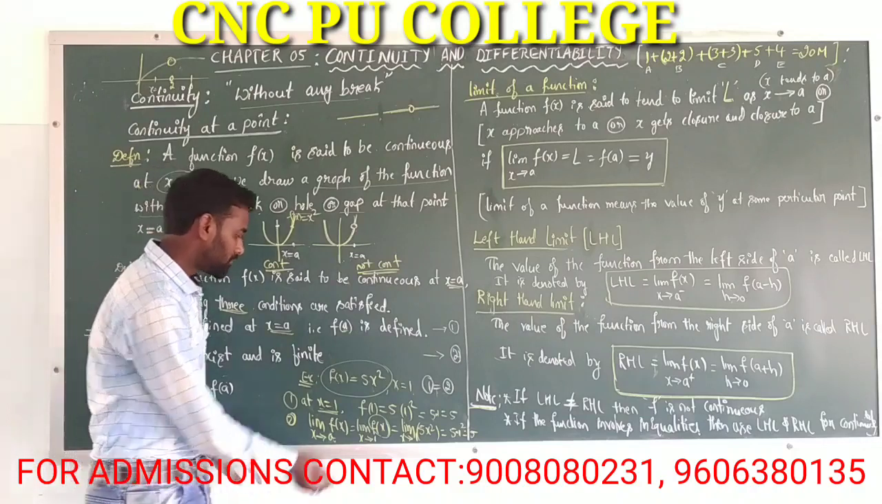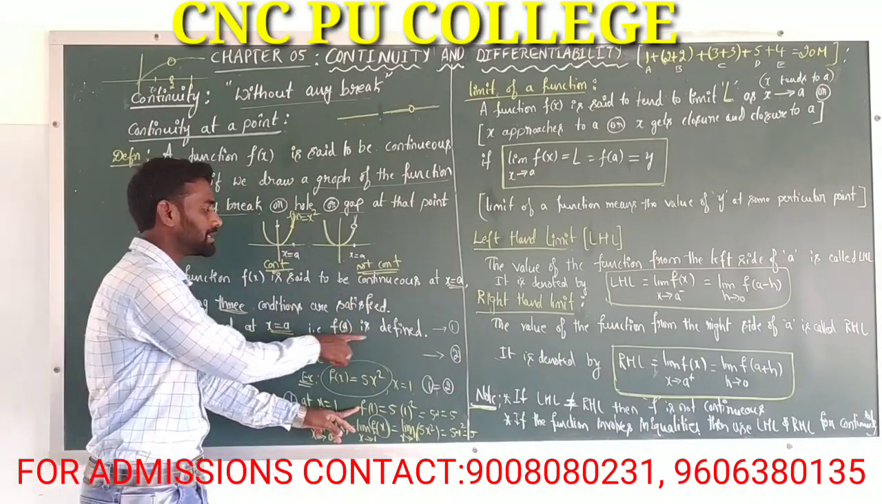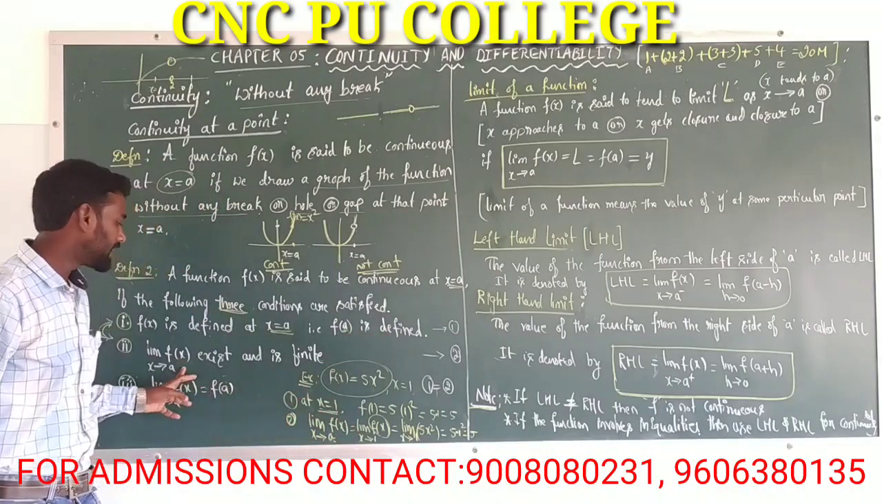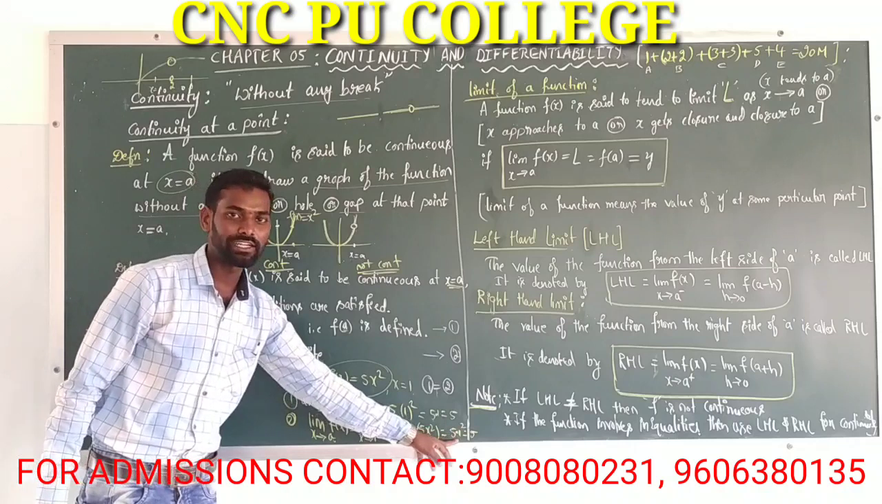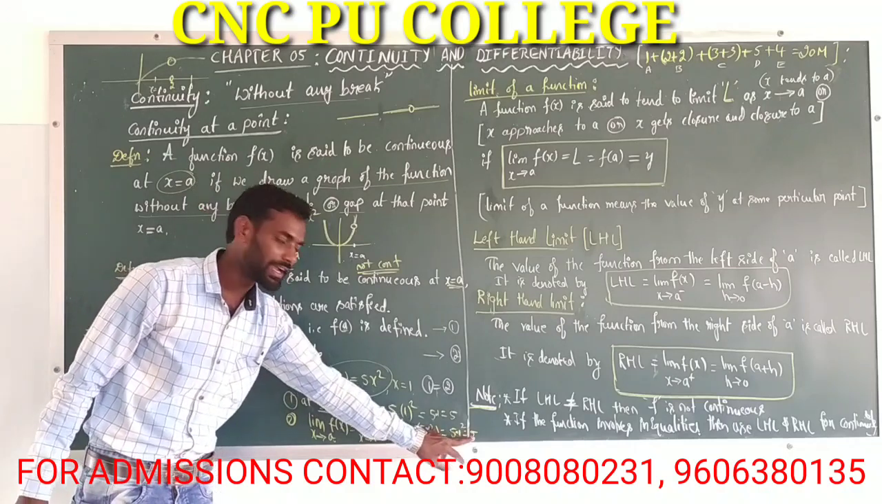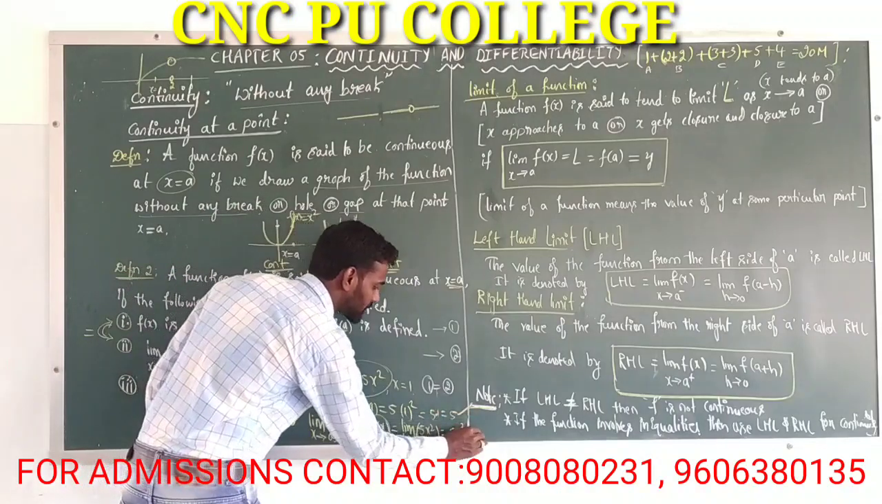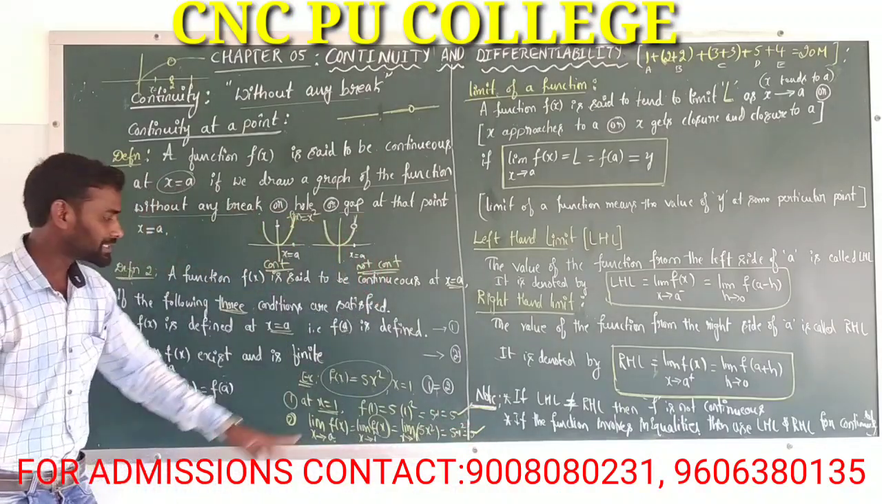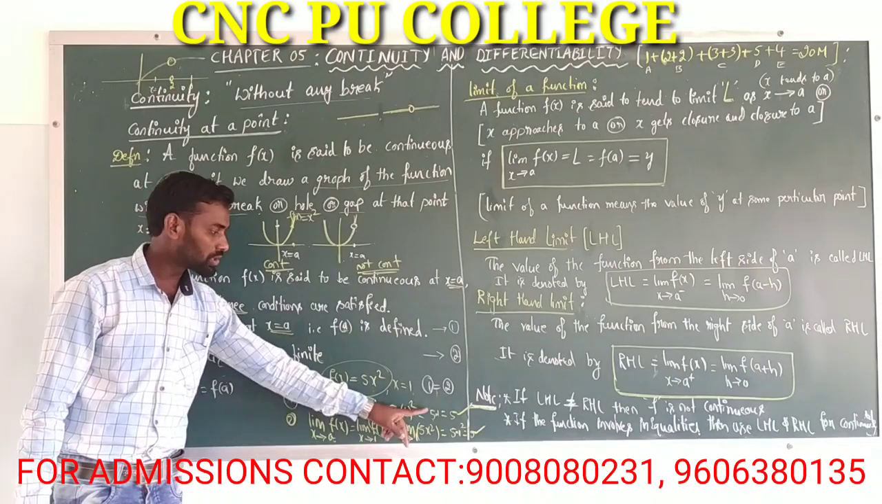Observe the first condition: f of 1 is defined, f of a is defined. Second condition: the limit of a function exists and that value is the finite value 5. Here also these two are 5, this is 5 and this is 5. That means these two conditions are equal. That means the first two conditions are equal.